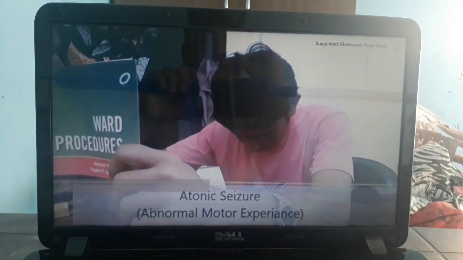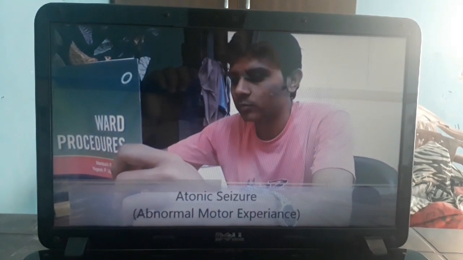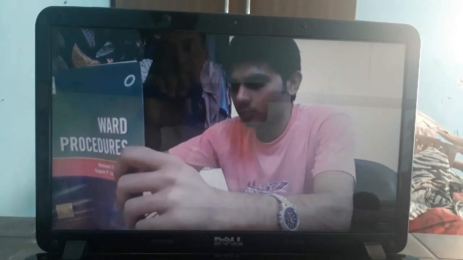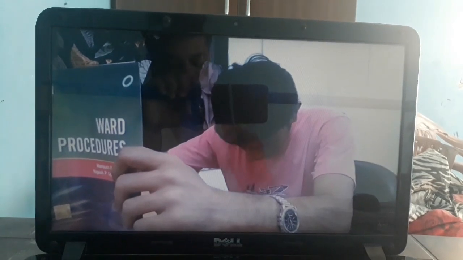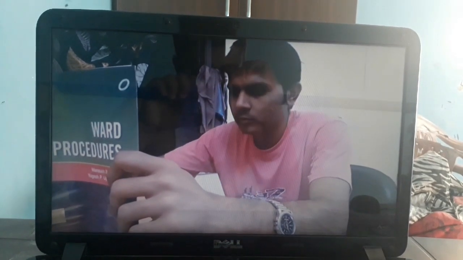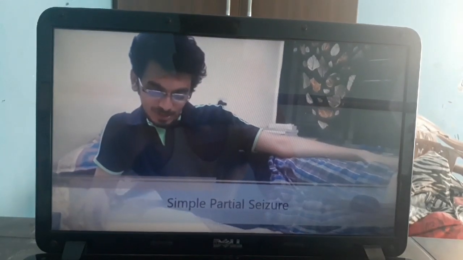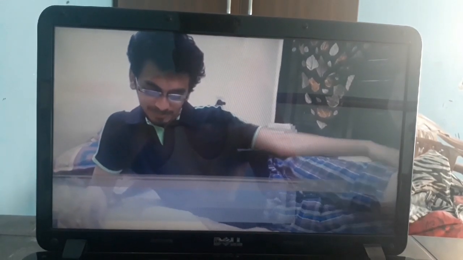Then this is atonic seizure. And we know in atonic seizures, also called drop seizure, there is loss of muscle control, which may cause you to suddenly collapse.